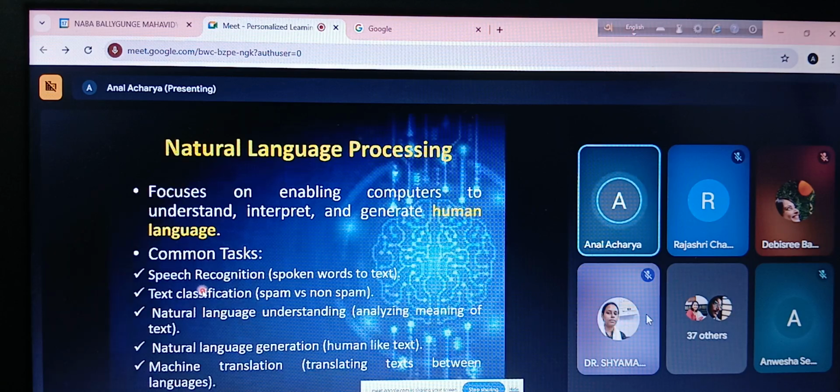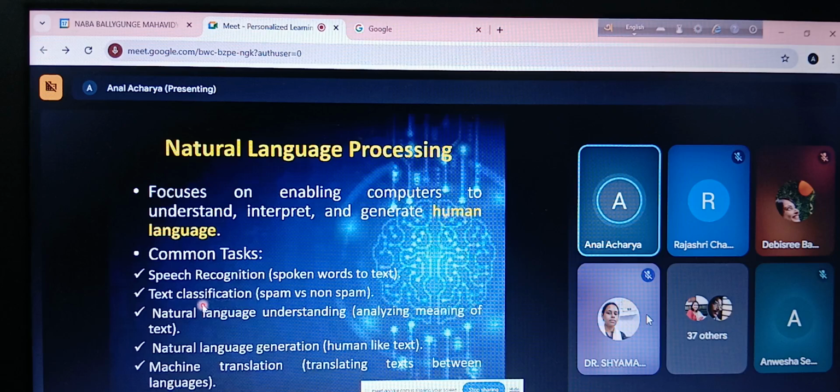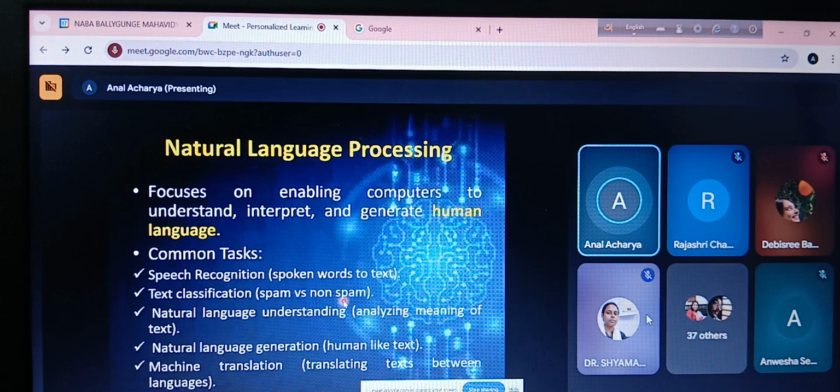So this is what I have said, a summary. The common tasks are speech recognition, that is, spoken words to text. Text classification, that means we have to classify whether it is spam or non-spam. Sometimes we get mails like this: Sir, I am in dire straits. Please send me $100 immediately so that I can pay for such and such. All these things go under spam, and Google is immediately able to classify this as spam.